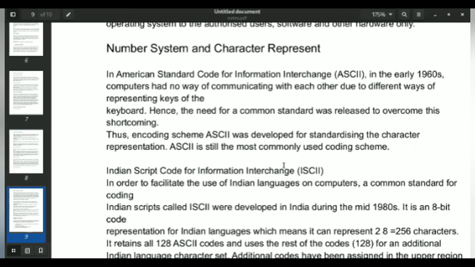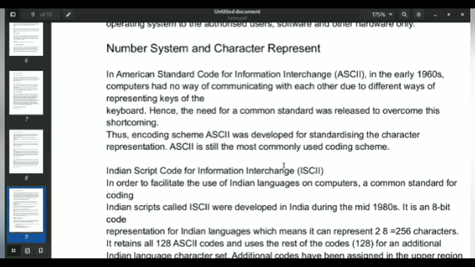There will be no duplicate of my ID. In the same way, in the computer system, there is always a unique ID assigned to every alphabet or every number or even a special character. Whatever you see on your keyboard, everything has its unique ID. And you can even call this ID a code.